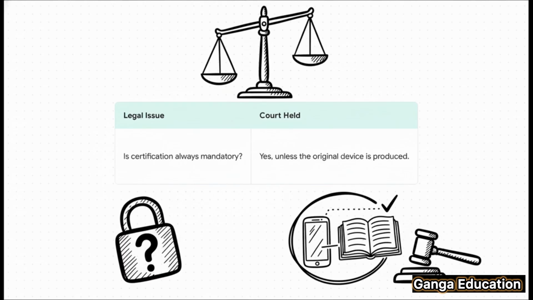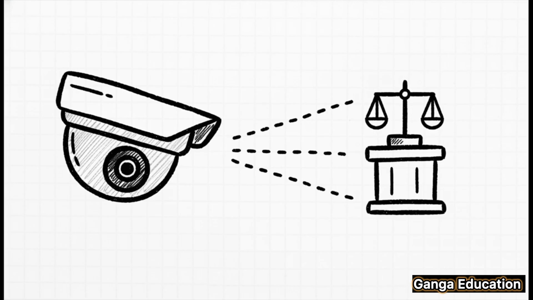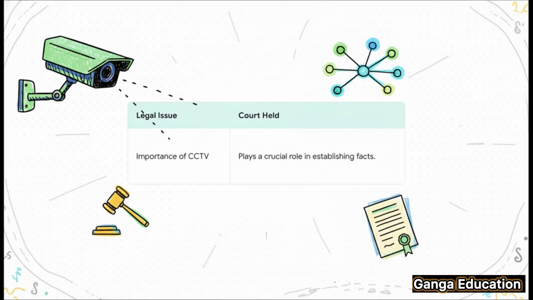Makes sense, right? Okay, now let's look at a case that really shows the practical impact of these rules, especially in a criminal trial. We're talking about the case of Tommaso Bruno versus the state of Uttar Pradesh. In this case, the court really emphasized the importance of evidence like CCTV footage. It held that when this kind of evidence is properly authenticated, following the rules we've been discussing, it's not just some extra proof. It can be absolutely crucial in establishing the facts of a case. This just goes to show you the real-world power of Section 61.